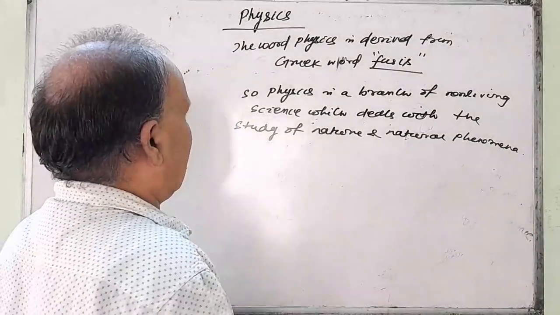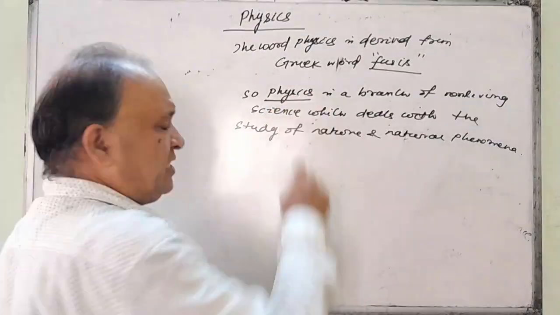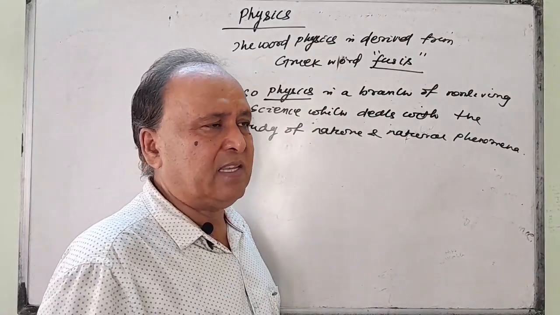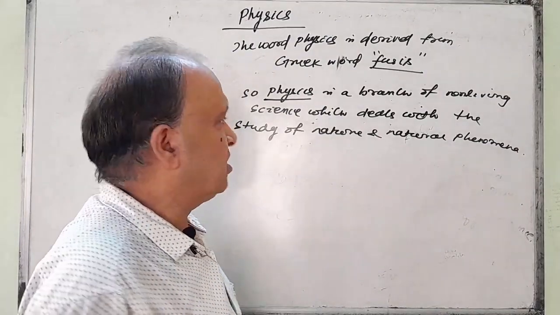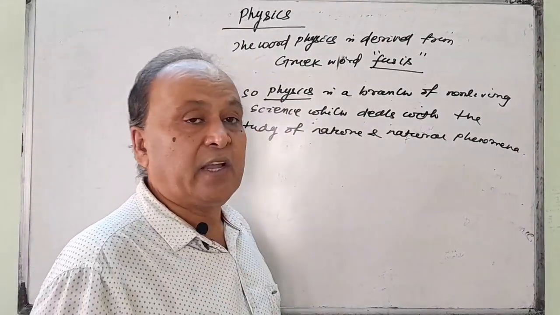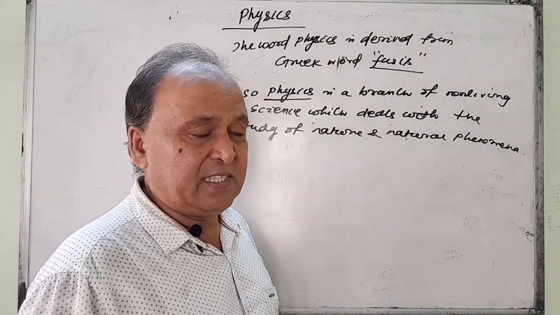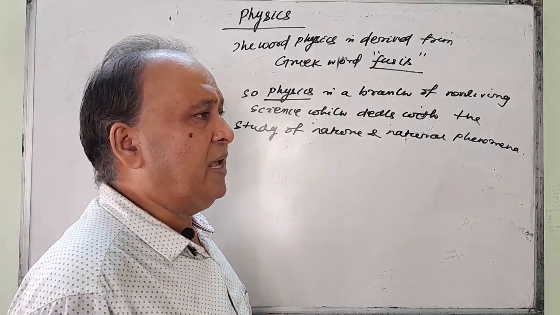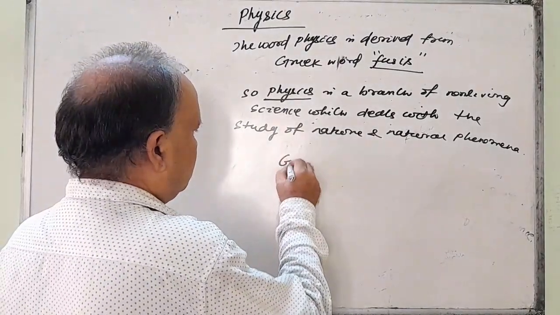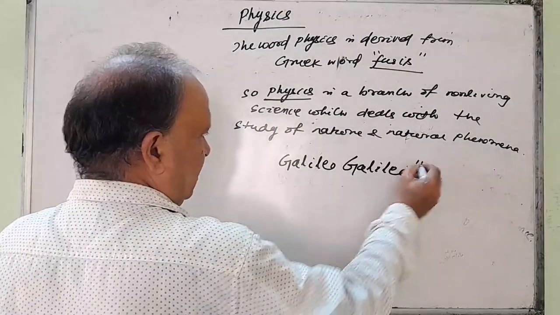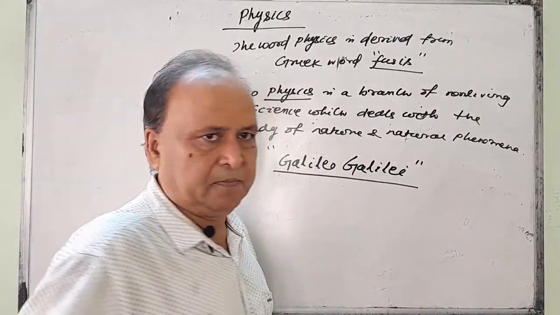You see, among this living science and non-living science, physics is one of the most important branches, and it is a very interesting subject in science. Therefore, physics is called the king of science. And you remember, Italian physicist and astronomer Galileo Galilei is known as the father of physics.